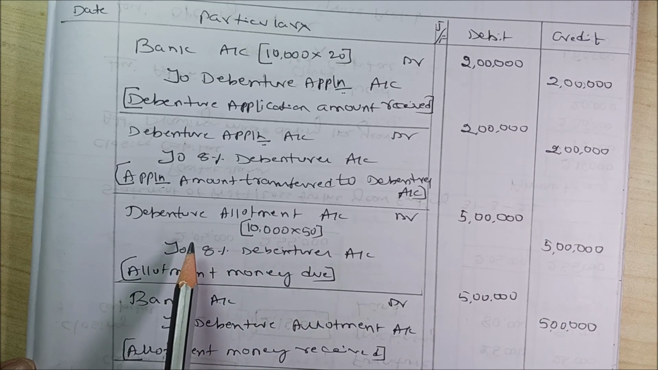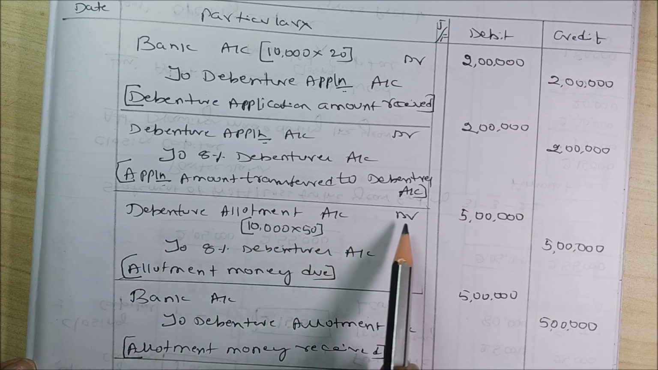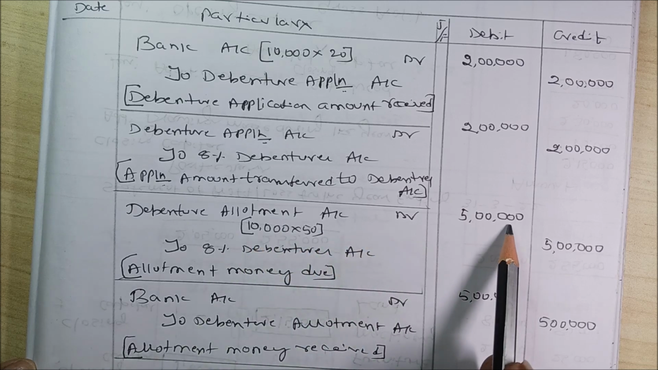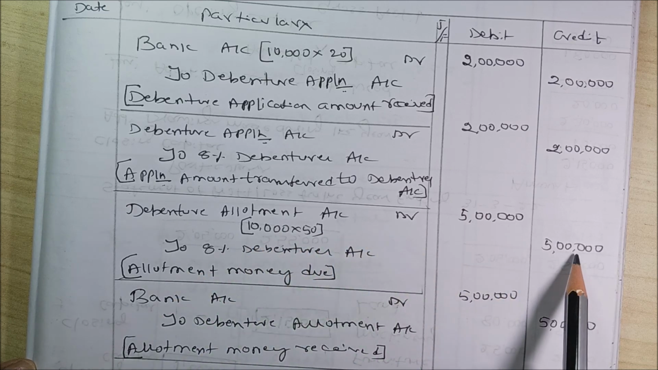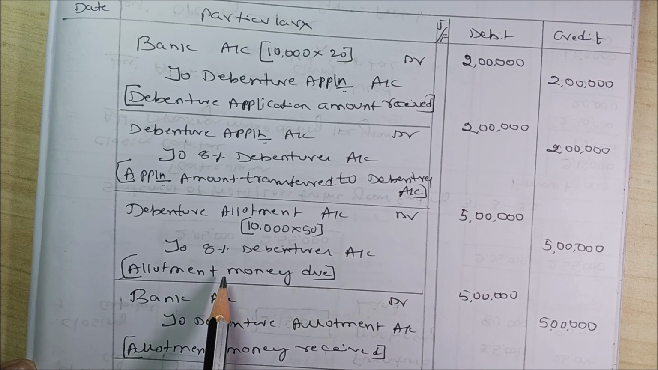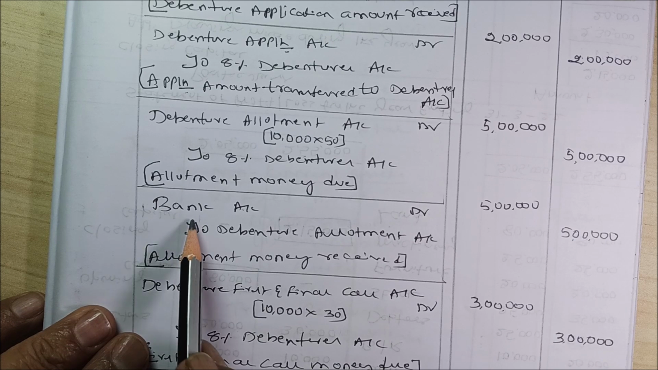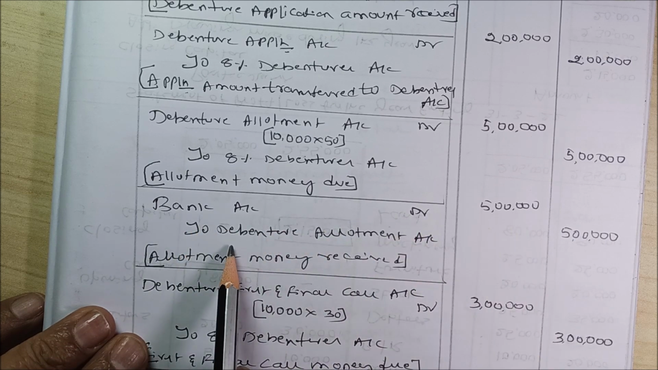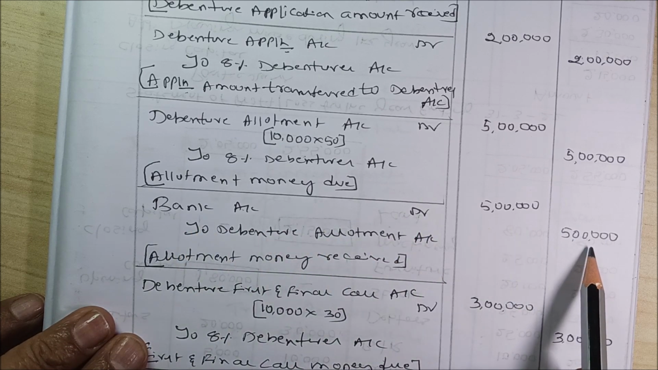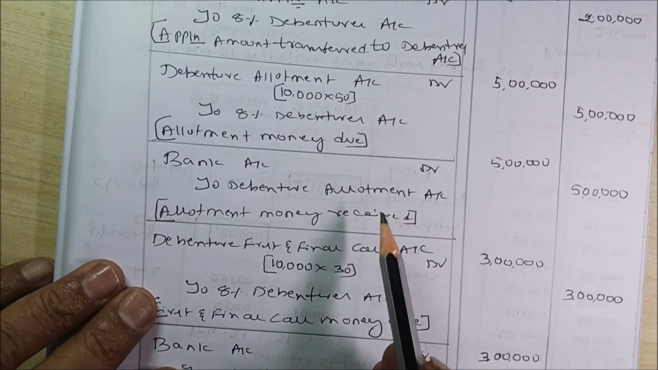Then again allotment money is due. Debenture allotment account debit 10,000 into 50 is 5 lakh, to 8% debentures 5 lakh, that is debenture allotment money is due. Then you have received that amount: bank account debit 5 lakh to debenture allotment account 5 lakh, that is allotment money received.